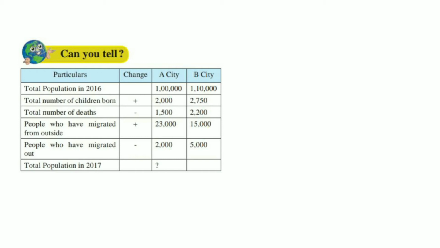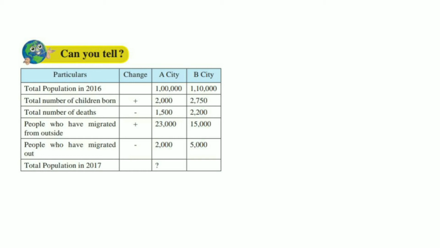The total number of children born, meaning newborns, is 2,000 in city A and 2,750 in city B. The number of people who died is 1,500 in city A and 2,200 in city B. As it is death, we subtract it from the total population. The births we add, and the deaths we subtract.